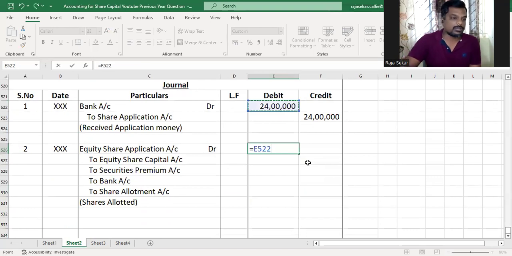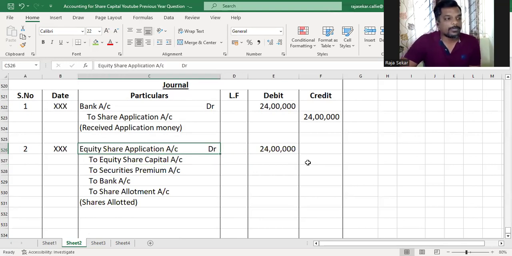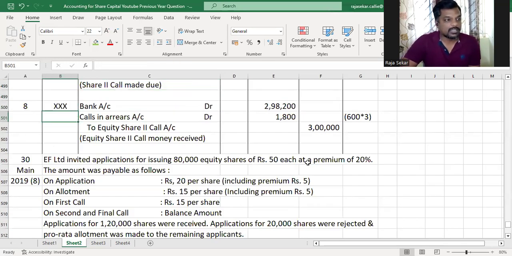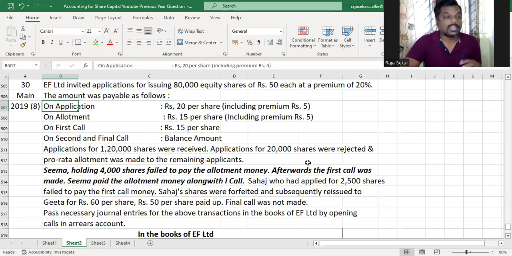First, whenever we allot shares, in the second entry we debit the equity share application with the full amount that was received by us. And whatever is received as capital should go to share capital account. It has to be credited to share capital account. You see, in application we have 20 rupees. Out of the 20 rupees, 5 rupees is premium, which means the remaining 15 rupees is what, my dear children? The remaining 15 rupees is capital.